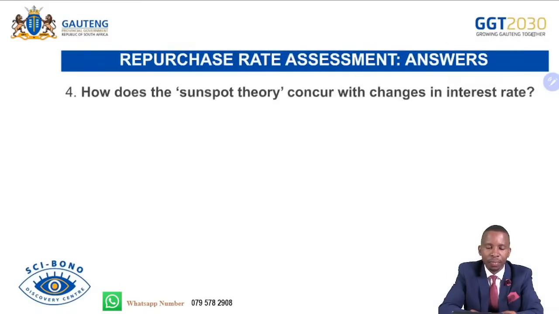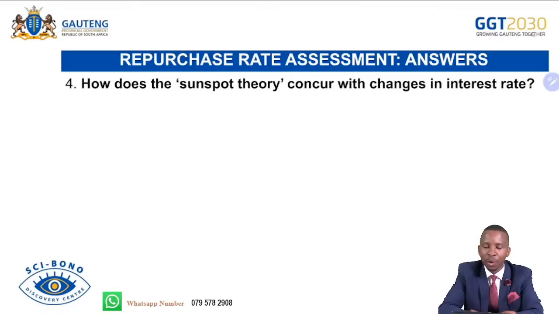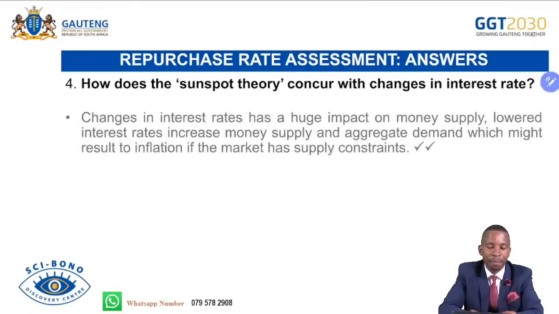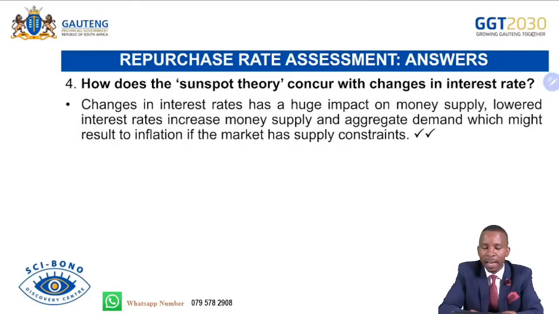We'll continue. How does the sunspot theory concur with changes in the interest rate? Changes in interest rate have a huge impact on money supply. Lowered interest rates increase the money supply and aggregate demand, which might result in inflation if the market has supply constraints.